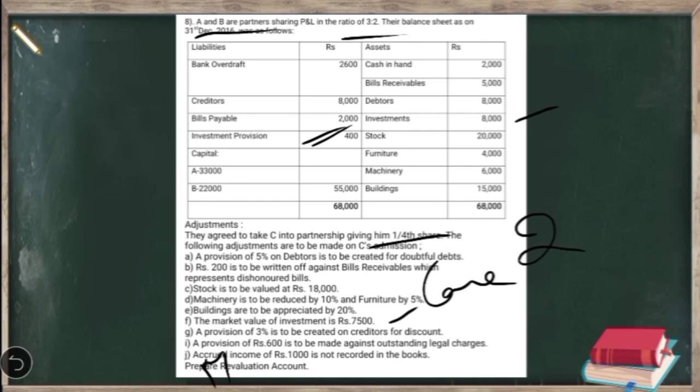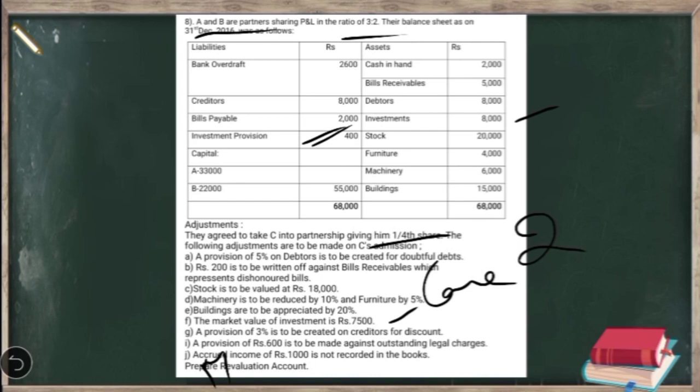Then a provision of 3% is to be created on creditors for discount. This is in anticipation that the creditors would give discount at the time of settling their account. We have to create provision for discount on creditors to the extent of 3%, which is a revaluation profit. Then a provision of 600 is to be made against outstanding legal charges. This is a revaluation loss.